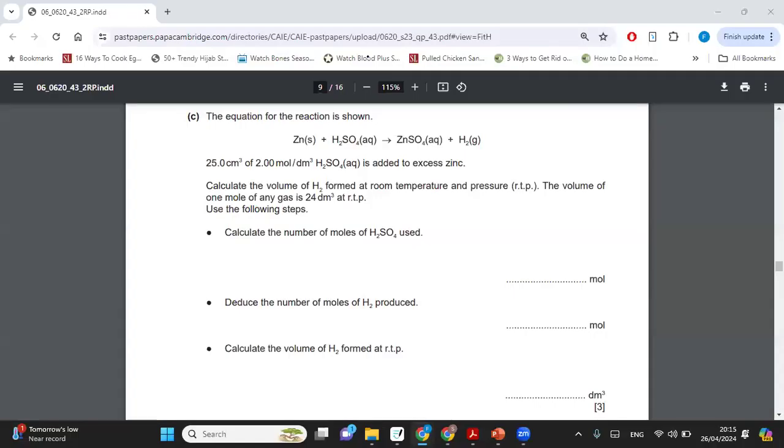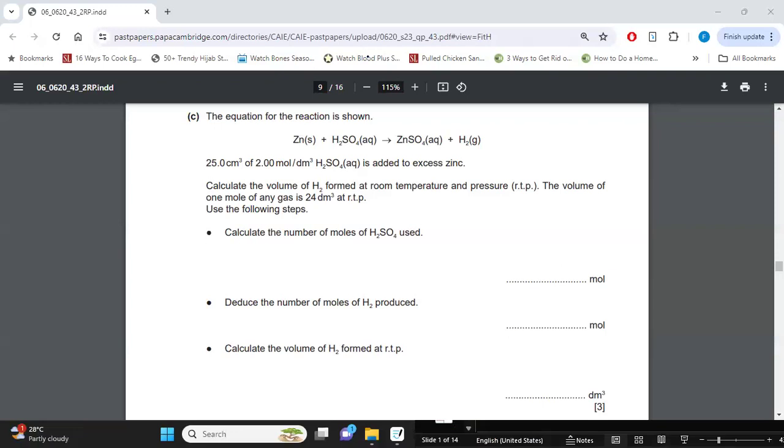Right. Now, let's go ahead and solve this together. We're all going to solve this together. Okay. Now, the equation for the reaction is given to us. We have some zinc. It's reacting with sulfuric acid to give us zinc sulfate and hydrogen gas.